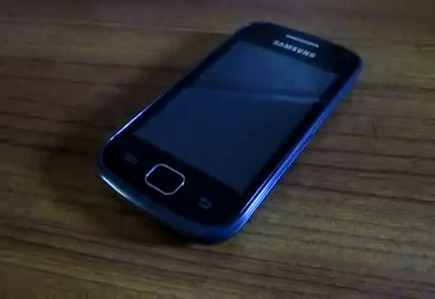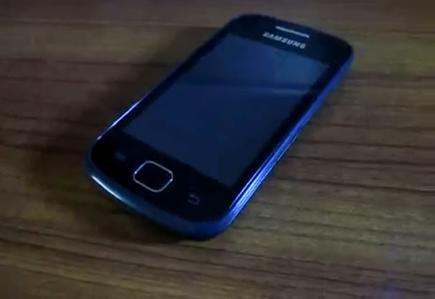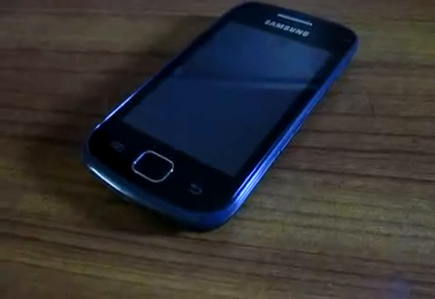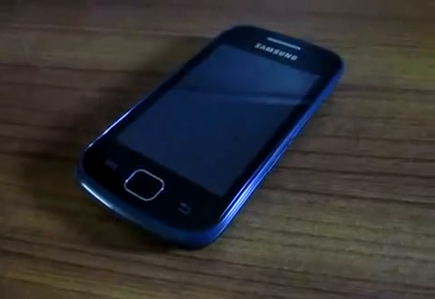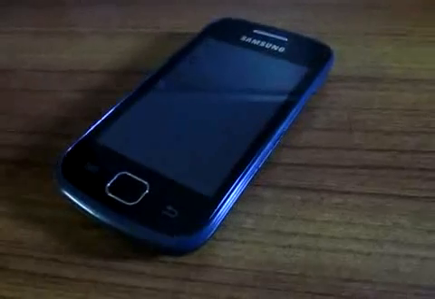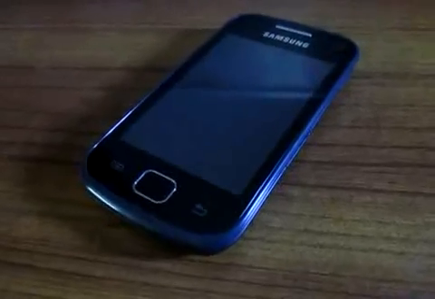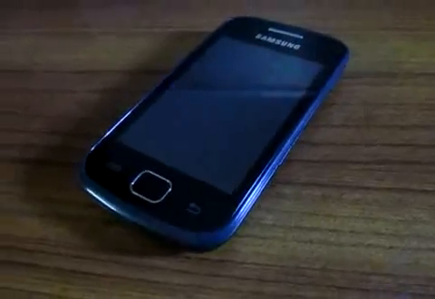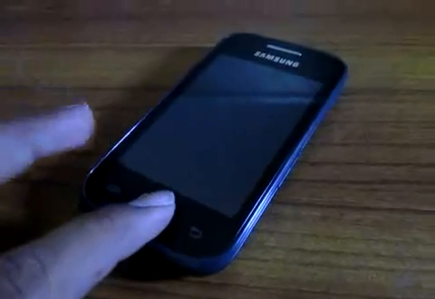Hey guys, Shahid here, and today I'm going to show you how to install Android Jelly Bean 4.2.2 on Samsung Galaxy Geo, which is running on Gingerbread 2.3.6. So here's a phone running on Gingerbread.